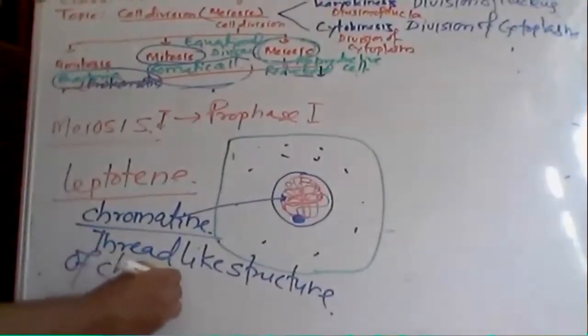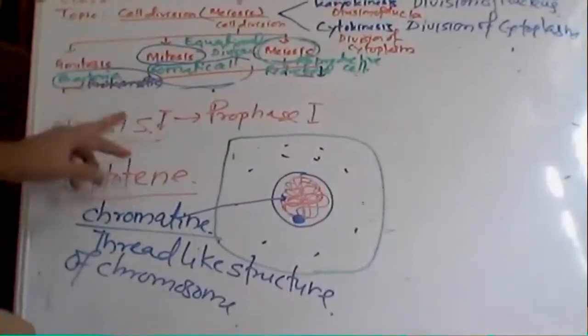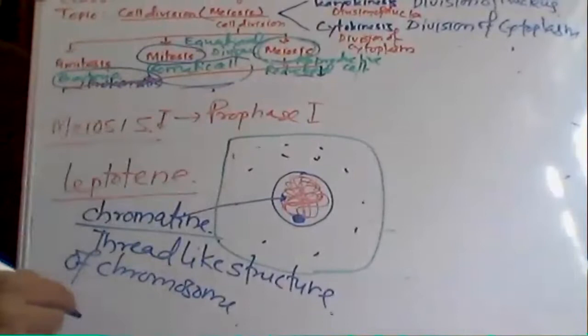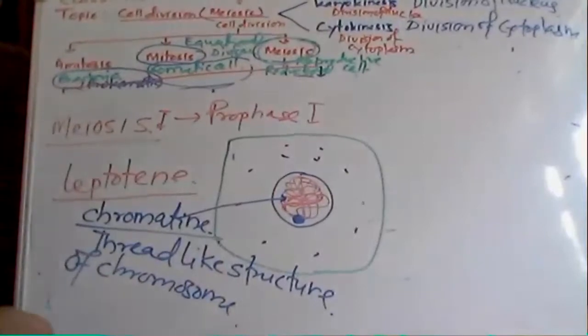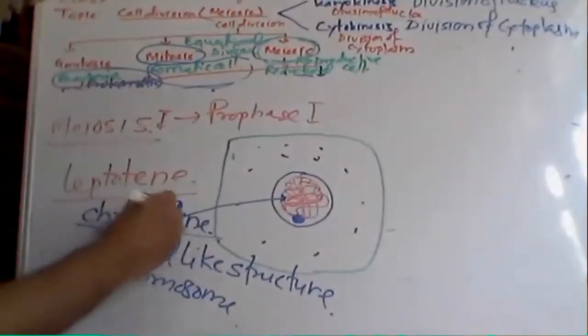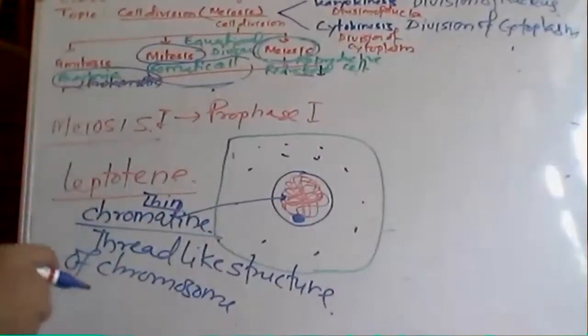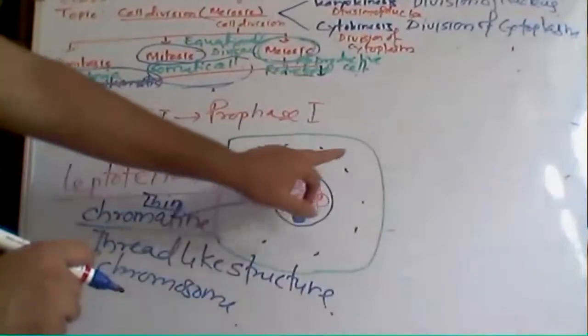This is the first stage of meiosis 1, prophase 1. You observe the nuclear membrane, and very thin chromatin, a thread-like structure. Inside the nucleus, you will find the nucleolus and nuclear membrane. This is the cytoplasm, and this stage is known as leptotene.